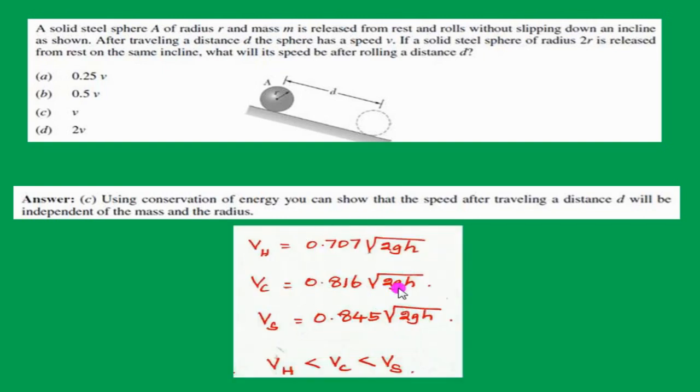I have shown the standard result. The speed of the hoop or cylinder or sphere when it moves on an incline depends only on the h. It is independent of mass and radius. Hence, the speed of both the spheres, irrespective of the mass and radius, will be the same.